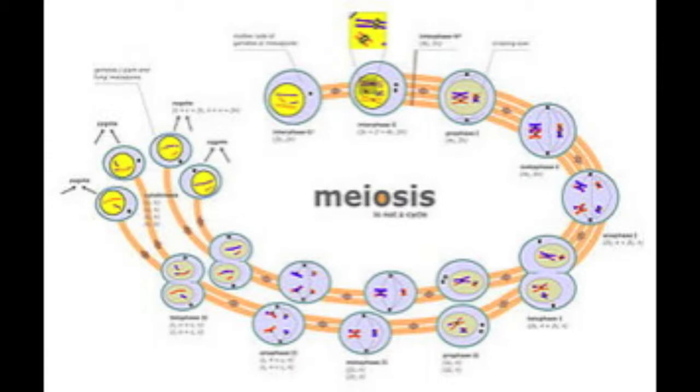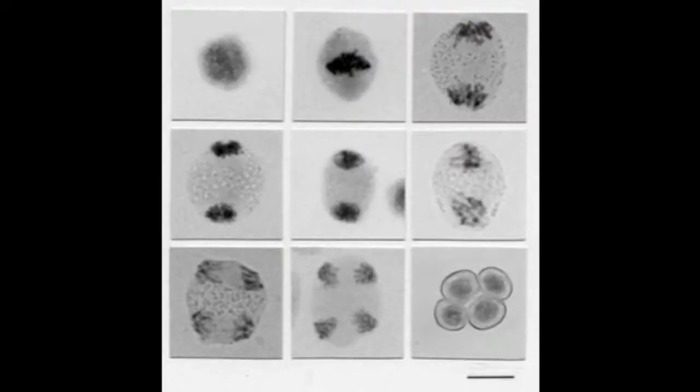And now we move on to the related process of meiosis. Meiosis is a process of cellular division that produces four haploid cells from a diploid germ cell, meaning that the genetic material of the daughter cells is half that of the parent cell. Unlike mitosis, meiosis produces four cells with genetic material that is unique from each other and from the parent cell.